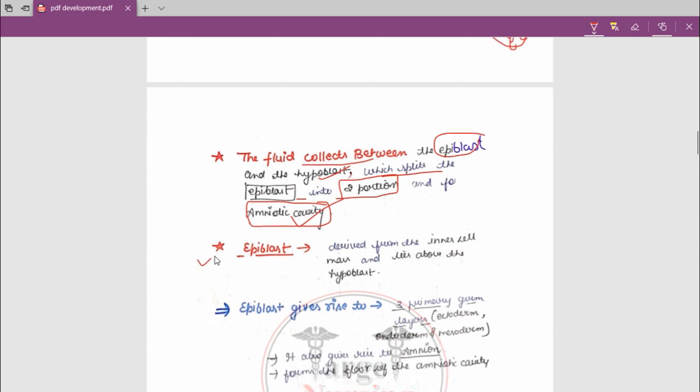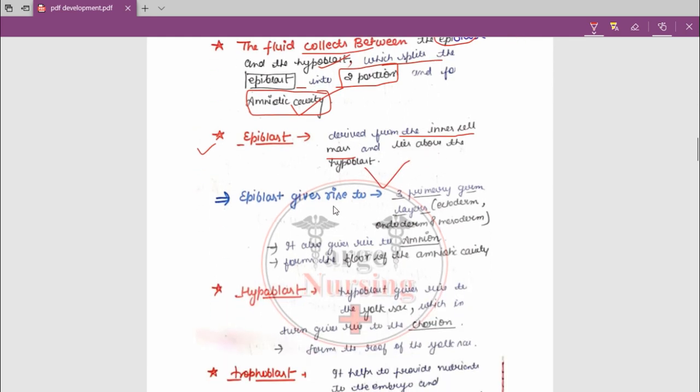Now the epiblast. Epiblast is derived from the inner cell mass. What is the inner cell mass? Embryoblast. Okay, it lies above the hypoblast. We know that. The epiblast will develop into the three primary germ layers, which are ectoderm, endoderm and mesoderm, and it also gives rise to the amnion. Amnion is a fetal membrane.